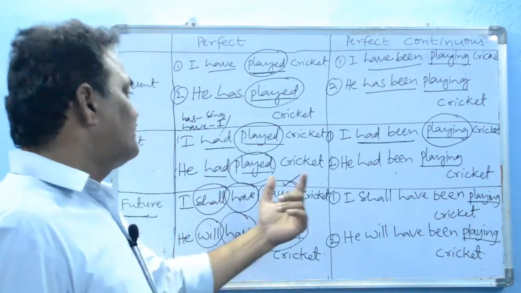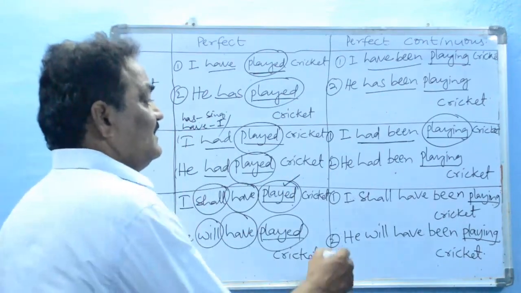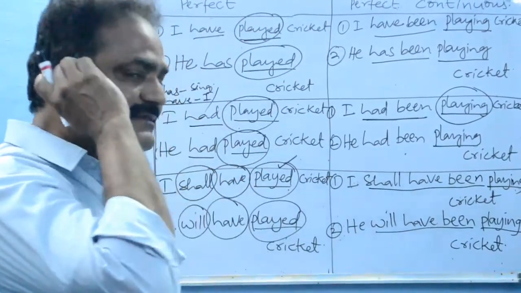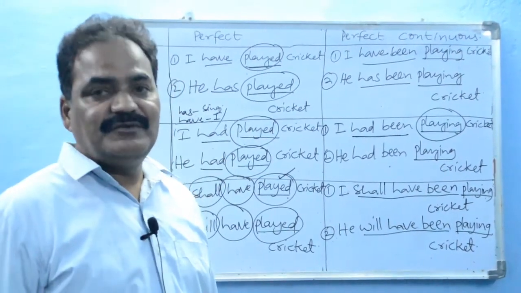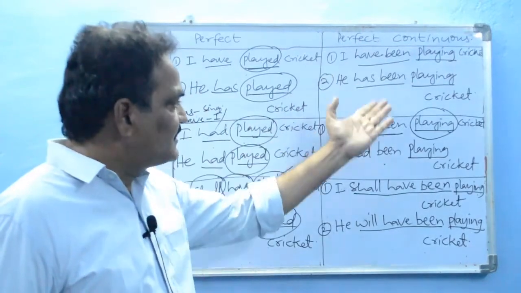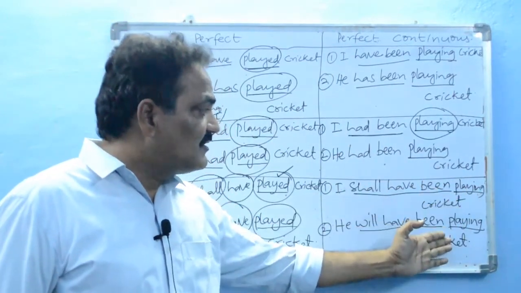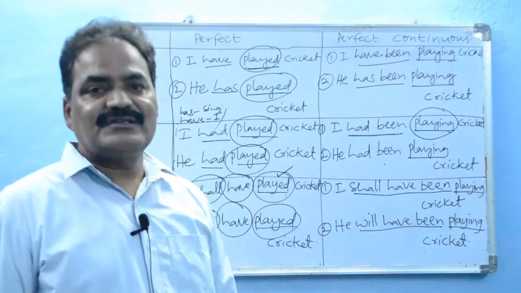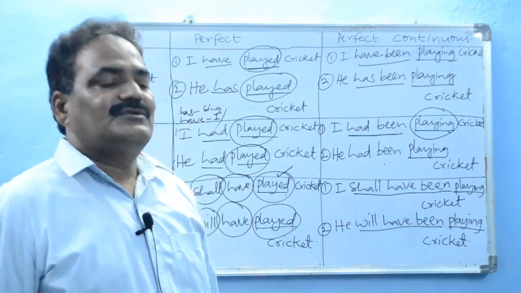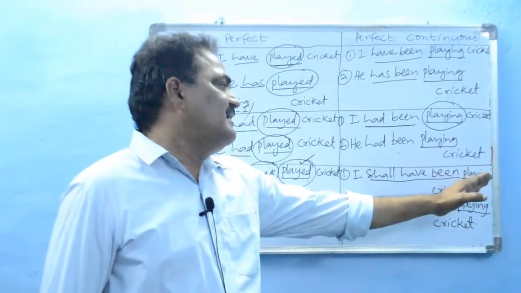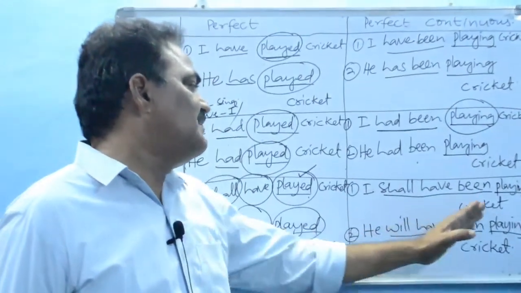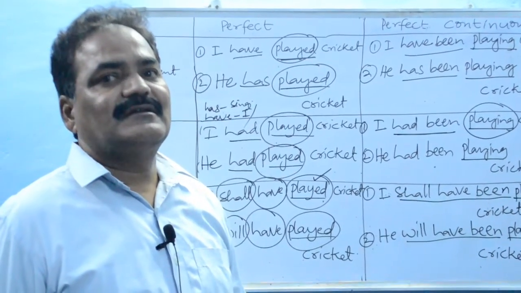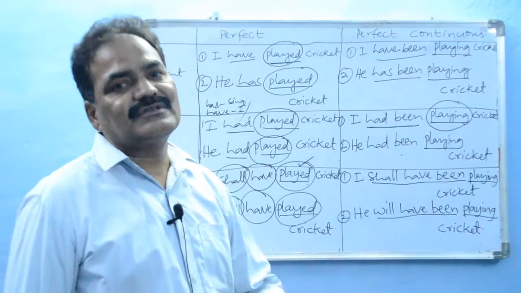And in future perfect continuous tense, shall have been or will have been is common. Shall or will indicate future, have been indicate perfect tense, and the continuous form of the verb indicates continuous action, an action in progress. So I shall have been playing cricket or he will have been playing cricket is the perfect continuous form in future.